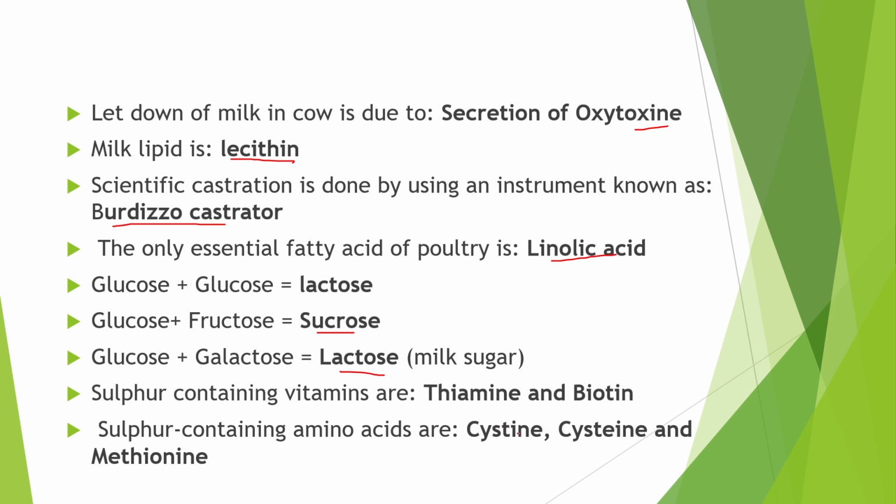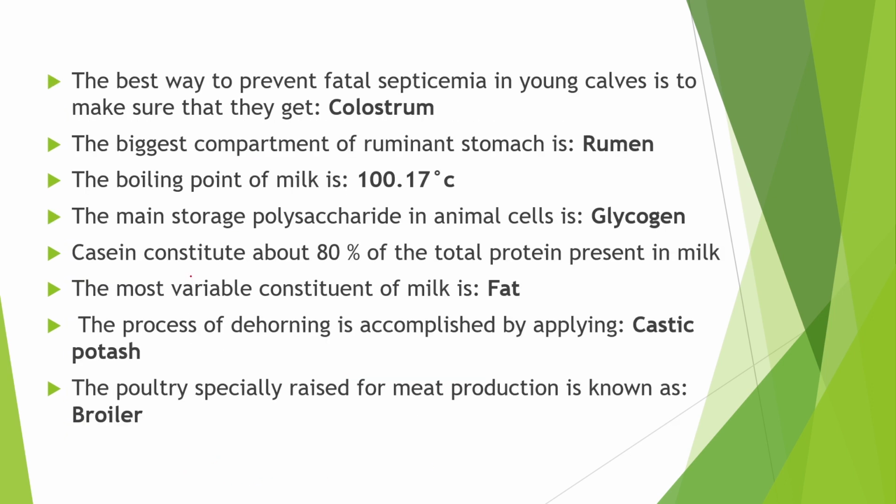The sulfur containing amino acids are cysteine and methionine. Next point is the best way to prevent the fatal septicemia in young calves is to make sure that they get colostrum. This septicemia is a type of bacterial infection that occurs when the bacteria enter into the blood stream. Next point is the biggest compartment of the ruminant stomach is rumen.